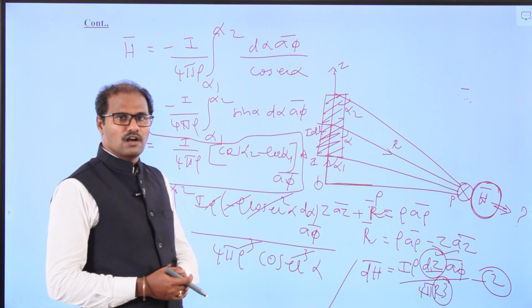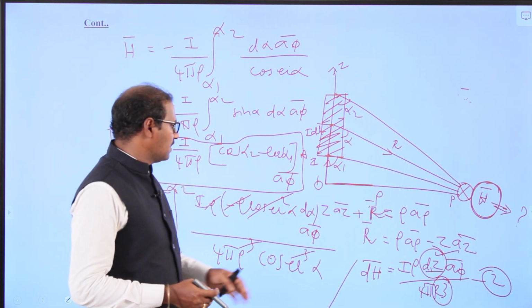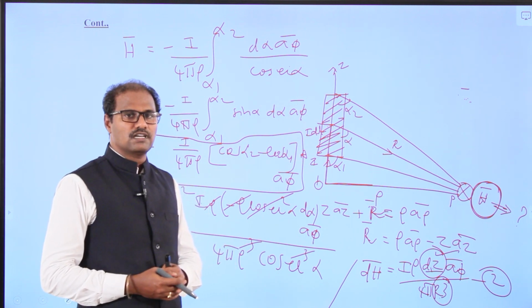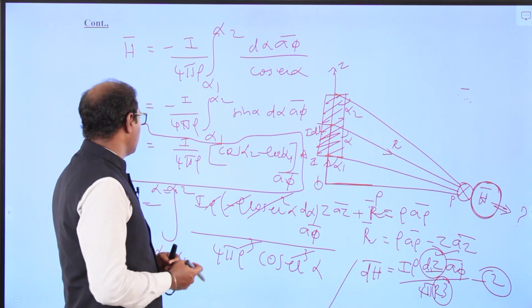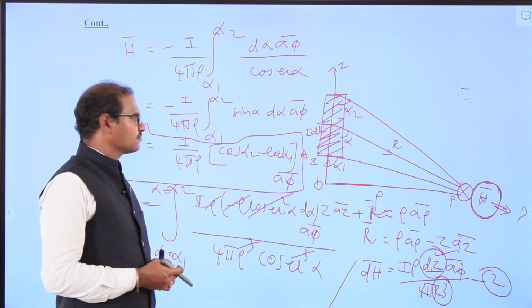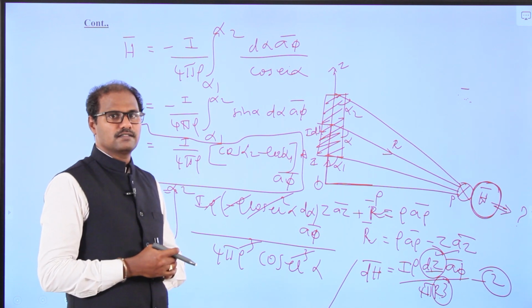I substituted all the parameters and finally we got dH. After integration of dH, we got the H vector with the angle from alpha 1 to alpha 2. Substituting over here, I got I by 4 pi rho, cos alpha 2 minus cos alpha 1, into a phi vector. This is what we got for one finite filamentary conductor.